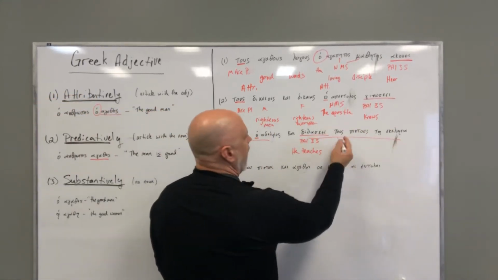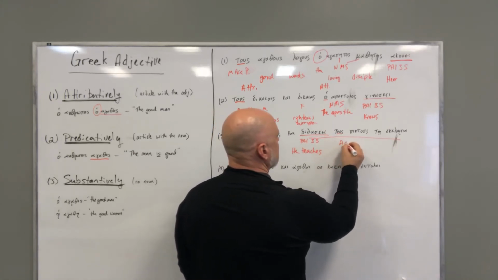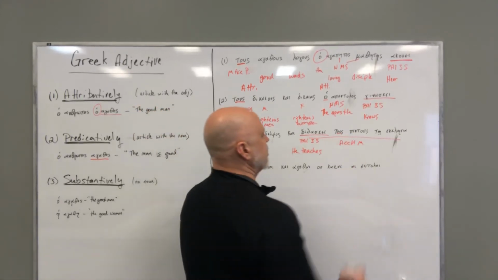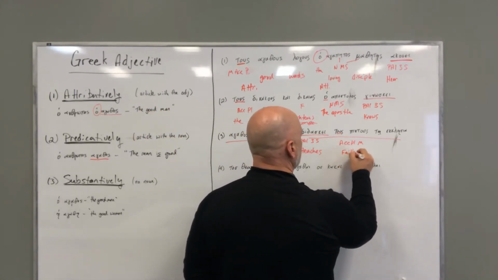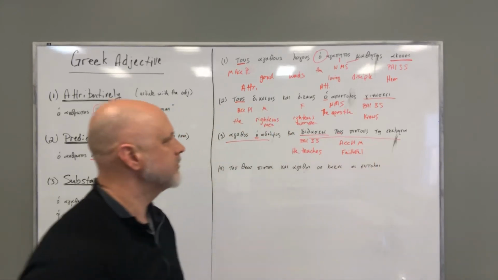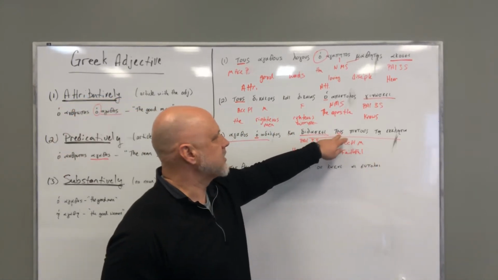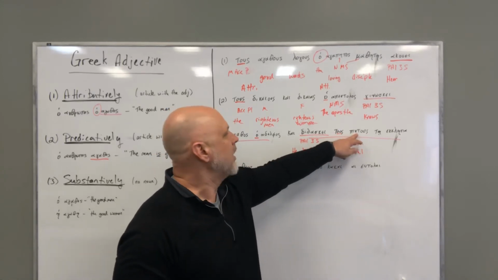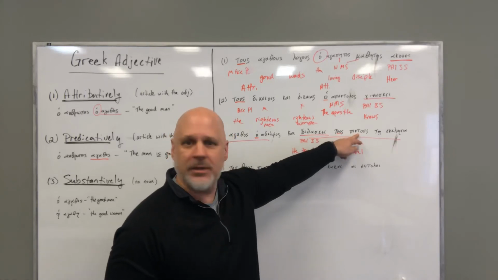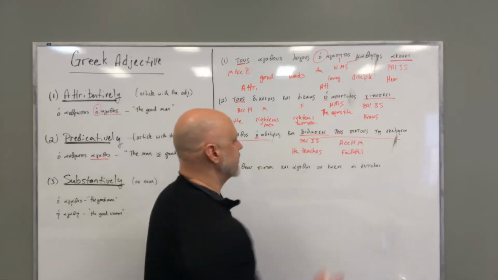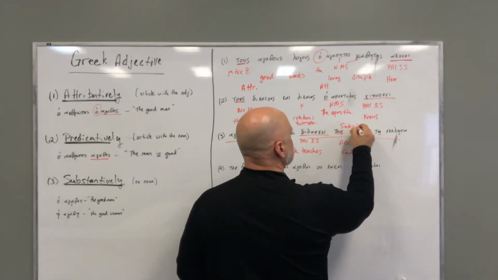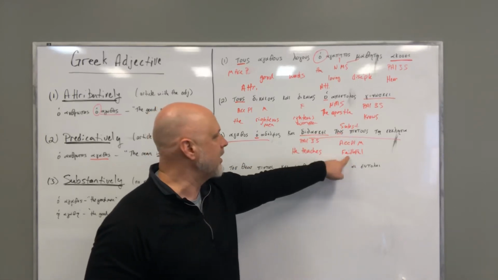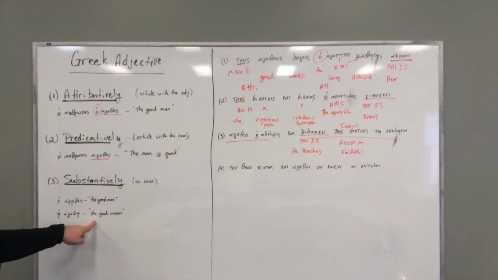Let's stay on this side. Tous, here's my accusative. So this is accusative, plural, masculine. And pistous is faithful. Now, is my article connected to my adjective? Yes. Is my adjective connected to a noun? No. So I have another substantive use of my adjective. So since this is masculine, I need to put this in the substantive form.